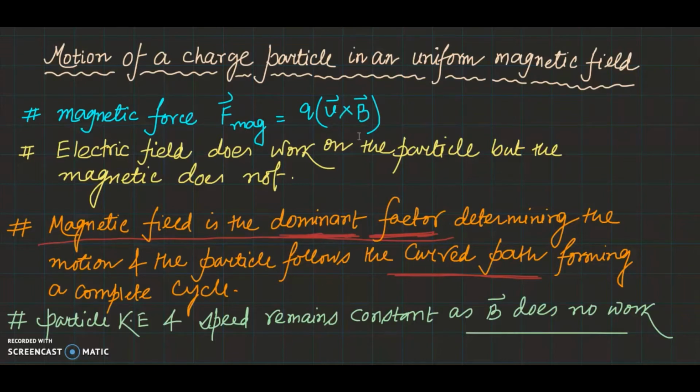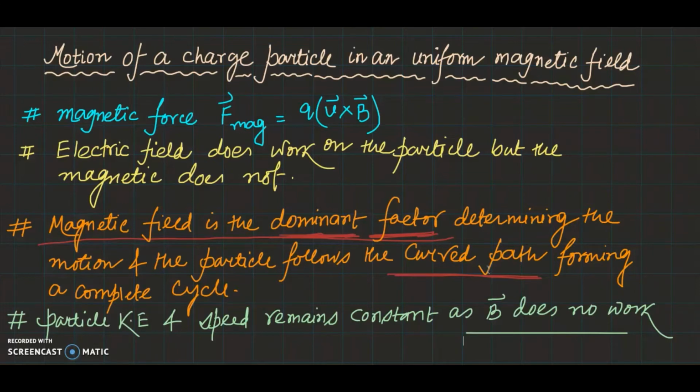If the magnetic field in a vacuum is perpendicular to the direction of travel, then the magnetic field is the dominant factor determining the motion, and the particle follows a curved path forming a complete cycle. So the particle will exhibit circular motion. Also the particle's kinetic energy and speed remain constant, as we know that the magnetic field does not do any kind of work. So we can say that the direction of the motion is affected, not the speed.